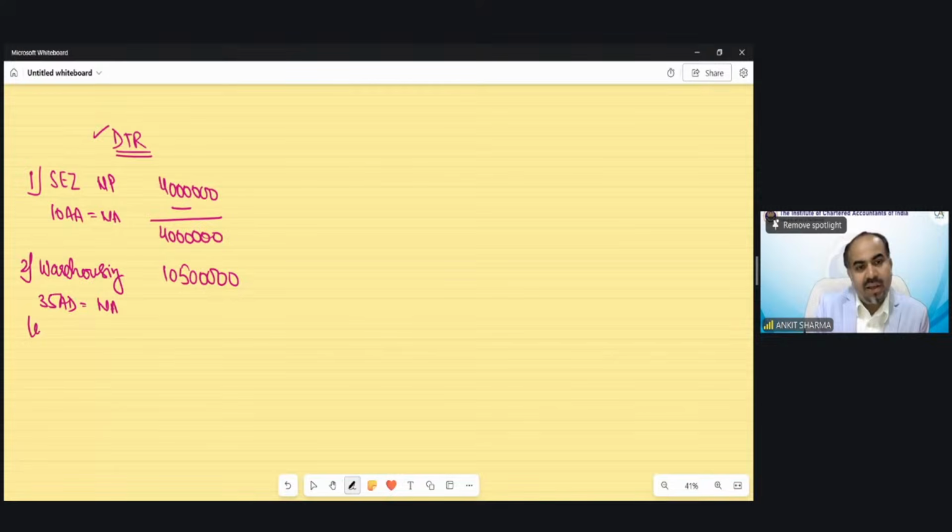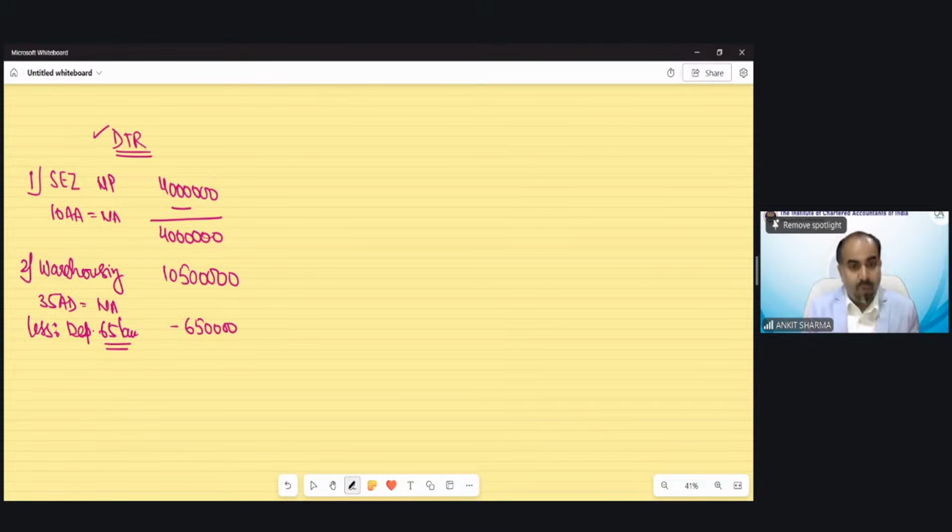But yes, we can claim the deduction of depreciation in this case on the building, which was capitalized at 75 lakh, but out of that 10 lakh was for land. So on the 65 lakh rupees building value, we can claim depreciation of 6 lakh 50,000 rupees. So the profit from this business would be 98 lakh 50,000.